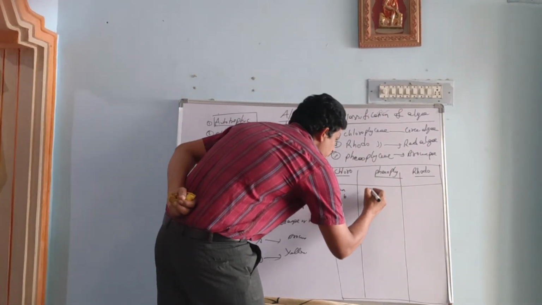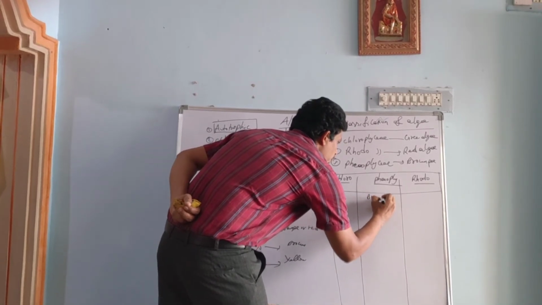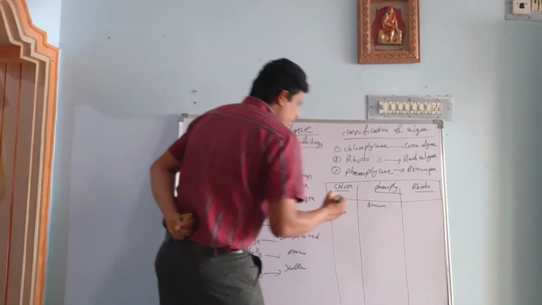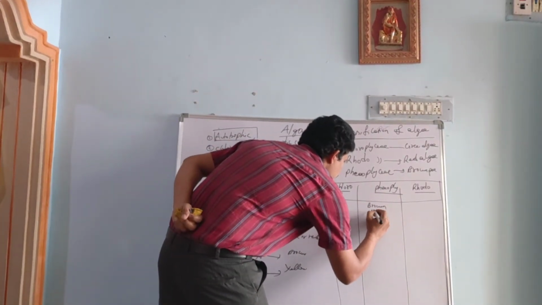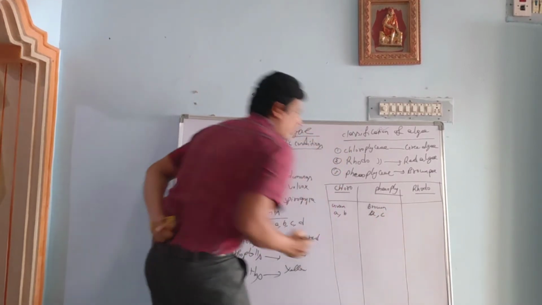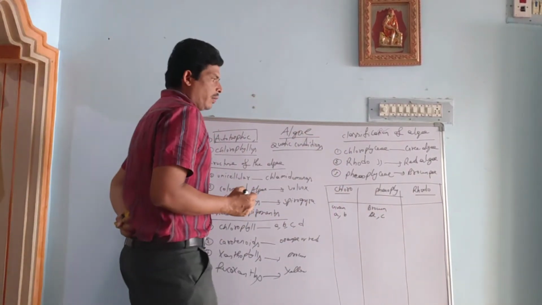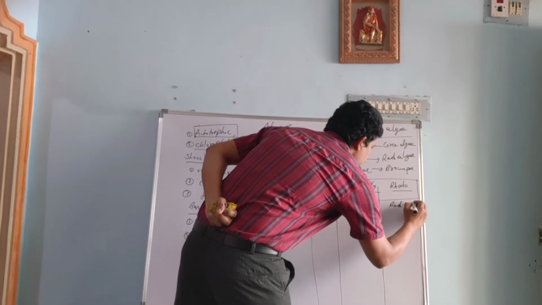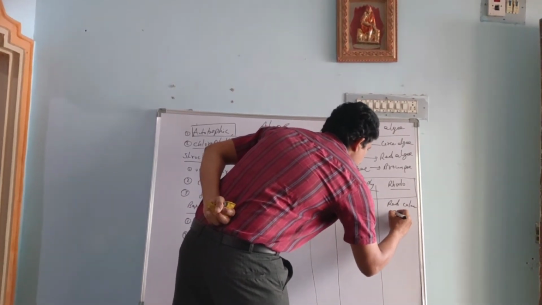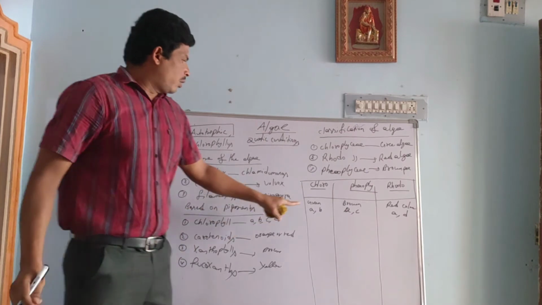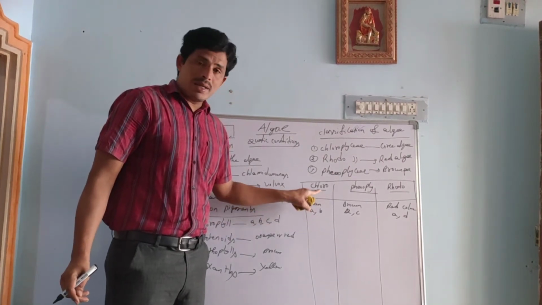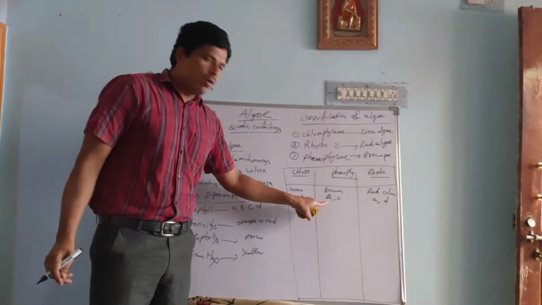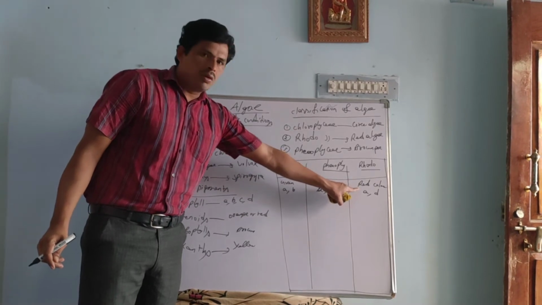Phaeophyceae contains the brown color. Simply we call them kelps also. This one contains chlorophyll A, C. Chlorophyll A, C is present in brown algae. And Rhodophyceae contains the red color, chlorophyll A, D. In green color the chlorophylls are A, B. In brown color the chlorophylls are A, C. In red color the chlorophylls are A, D.